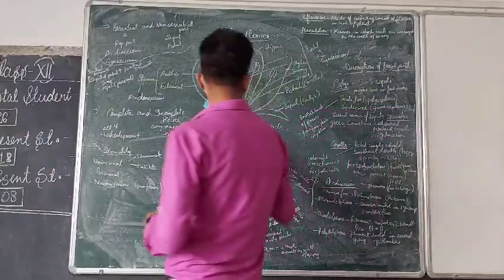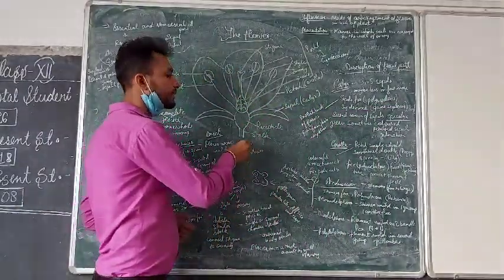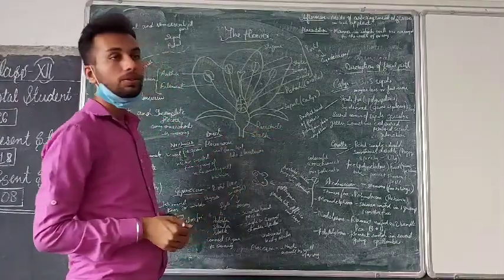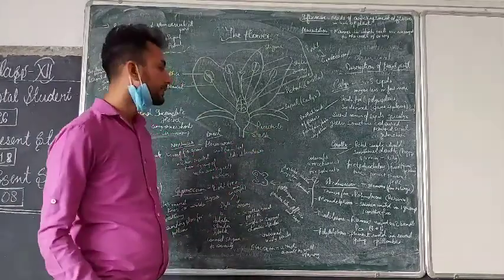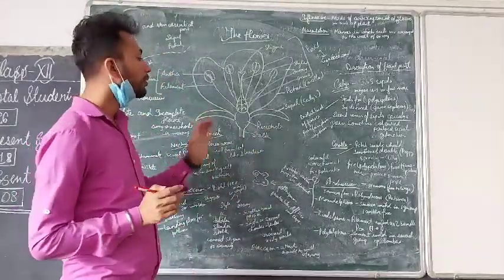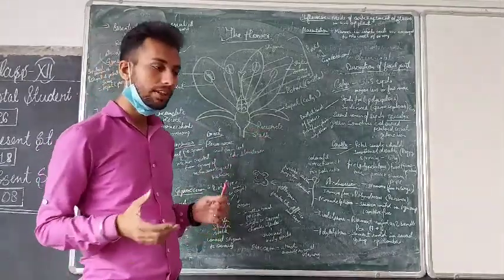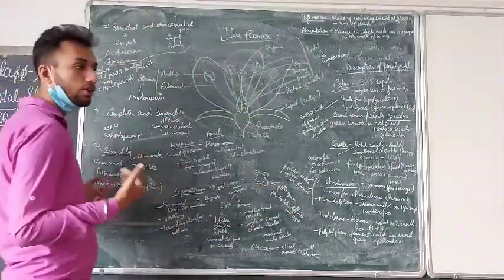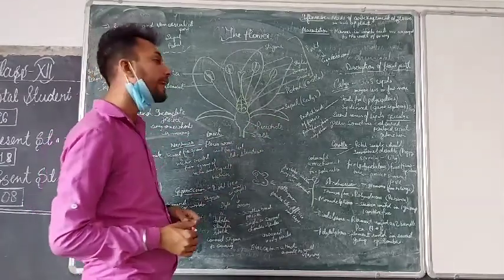Now the stalk of the flower, from where it starts, is called the stalk of the flower, and then this is called the receptacle. This swollen structure from where the ovary is arising is called the receptacle or thalamus. The thalamus or receptacle is the structure from which the ovary of the flower as well as all the whorls arise.